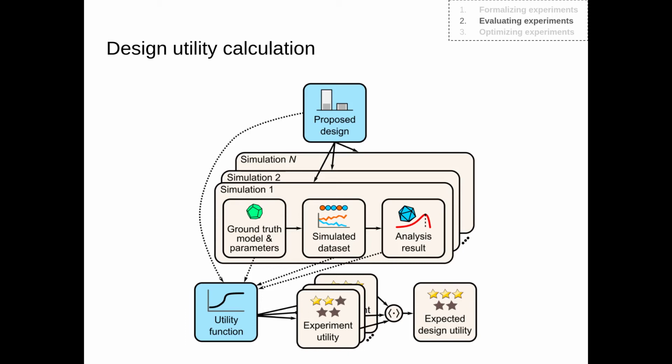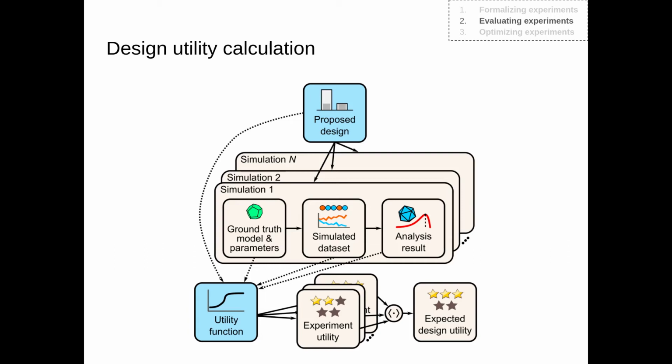If, on the other hand, we wanted to do model comparison, then the utility function could take the model that is claimed as the winning model in the analysis and could take the ground truth model and see if they coincide. The utility function can also take directly the properties of the design.